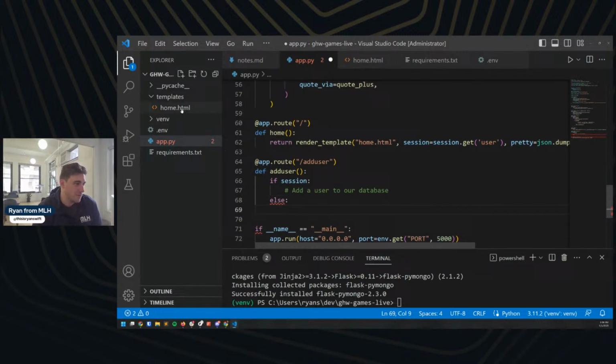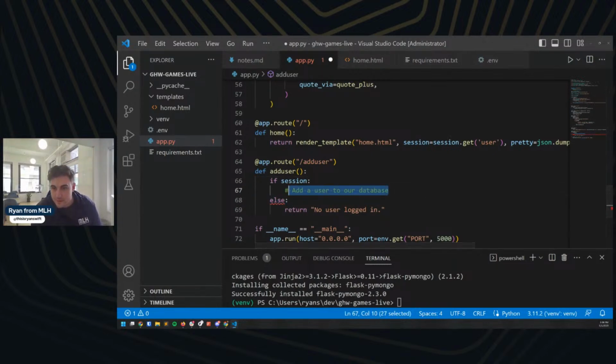What do we want to do? We'll just do return no user logged in. How's that? Simple, plain to the point. So let's take a look at this again here. And you'll figure it out with the clipboard. Great.